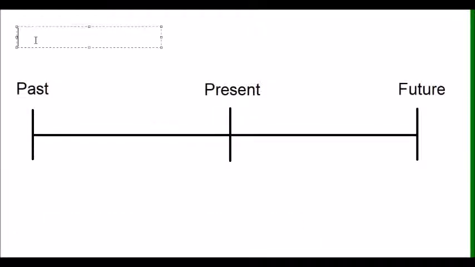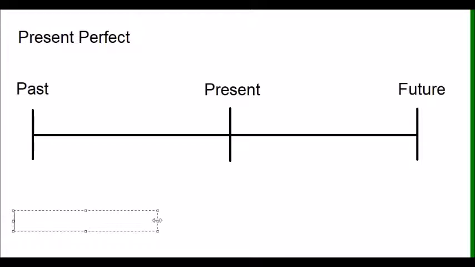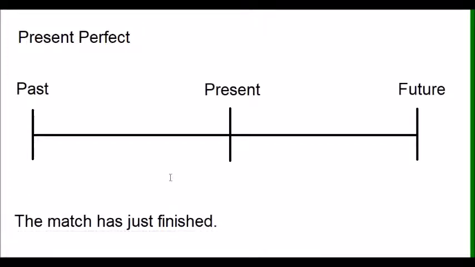Now let's take a look at a sentence using the present perfect. We use sentences in the present perfect to describe an action or situation that started in the past which connects to the present, or to describe a present result of an earlier action. So let's take the next sentence as an example. The match has just finished. Okay, so in this situation, we believe that the match has just finished, but we don't exactly know when it finished. We just know that it's just finished.